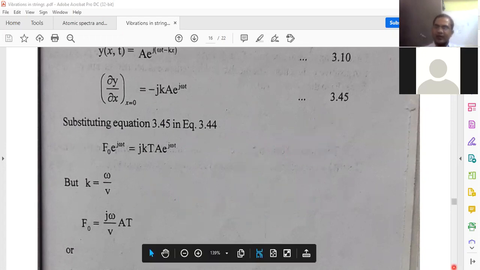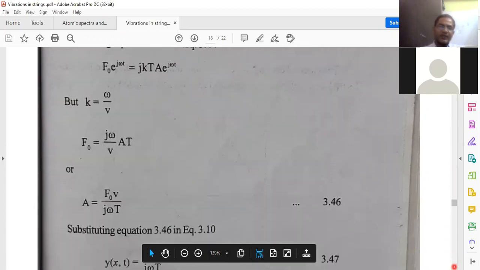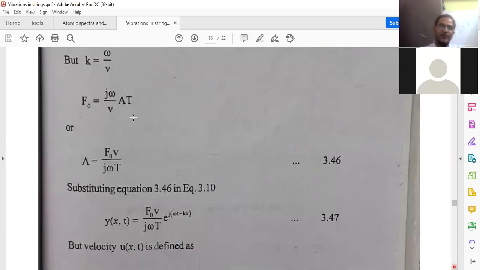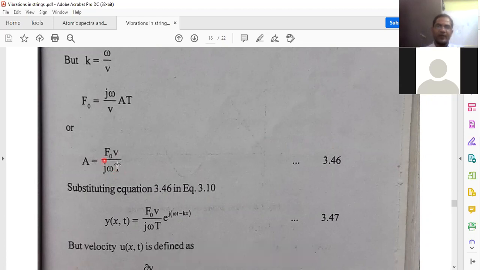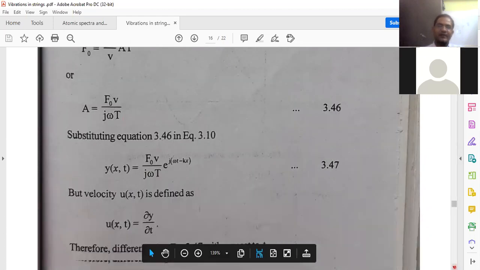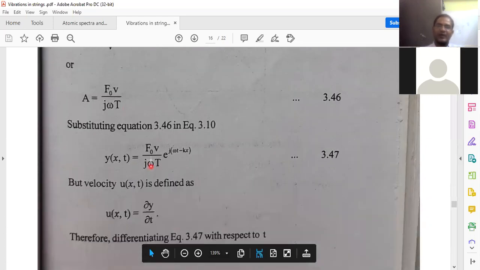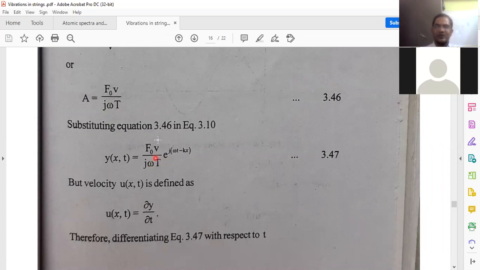So f0 equals, we have written the expression. From that, write A as the subject: capital A equals f0 v by jωT. Capital A equals f0 v/(jωT). You substitute this value in the displacement equation, y(x,t) equals capital A e^(j(ωt − kx)). This is the displacement equation. So there A equals this value, substituted.